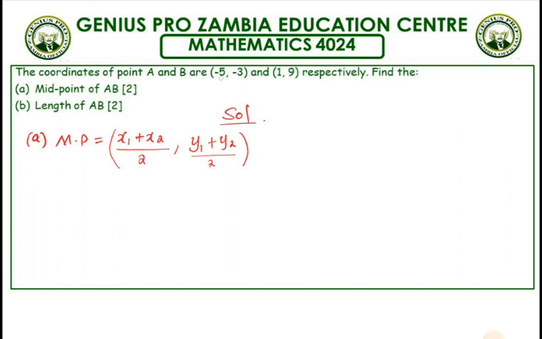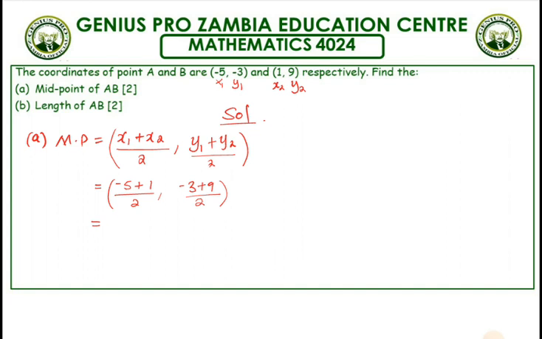So carefully, let us label x1 and x2. Looking at that, this is our x1, our y1, and this is our x2 and that is our y2. So carefully, let's plug in. So x1 we can clearly see is -5 plus 1 over 2, comma, y1 is -3 plus 9 over 2.